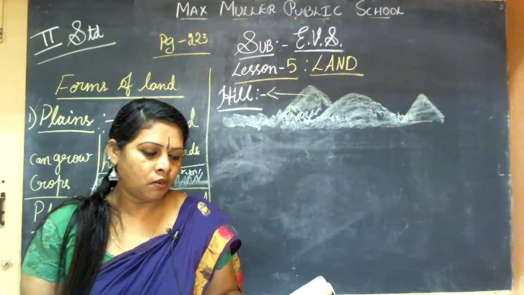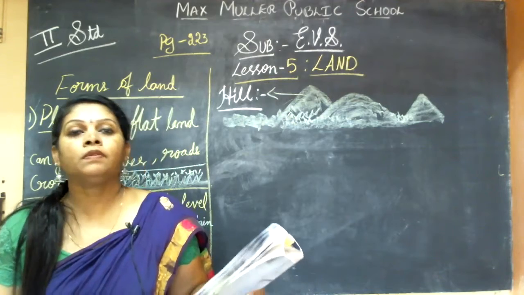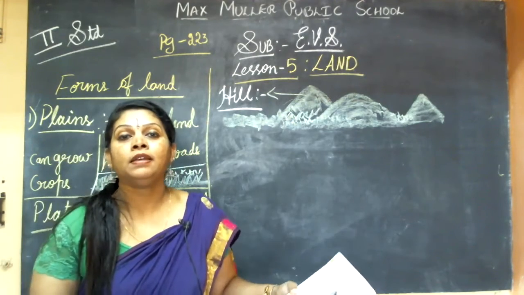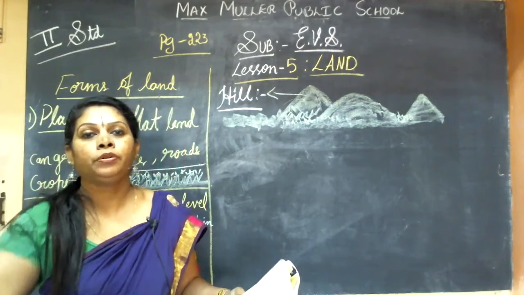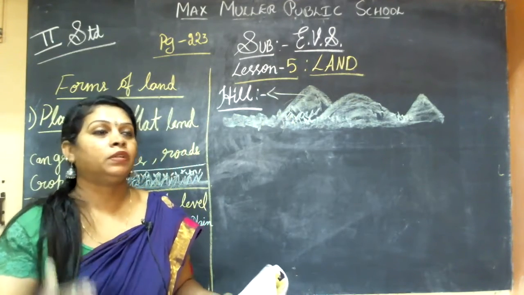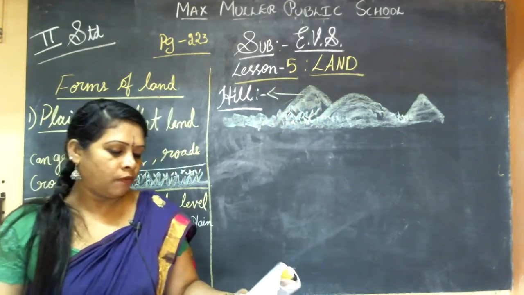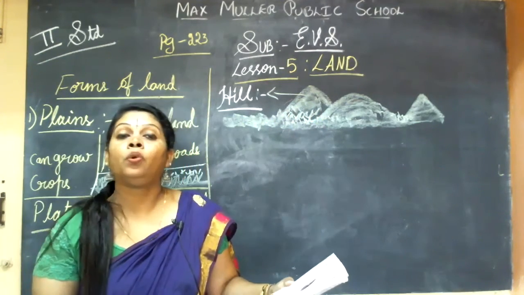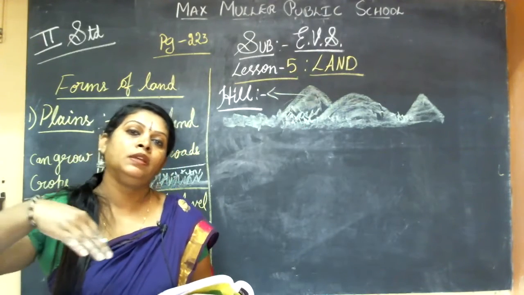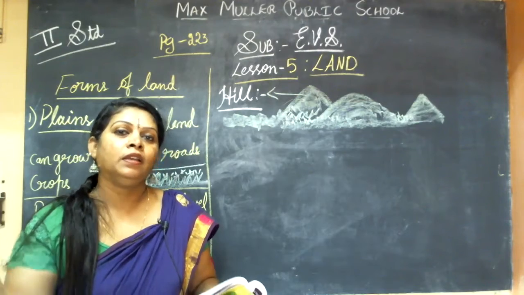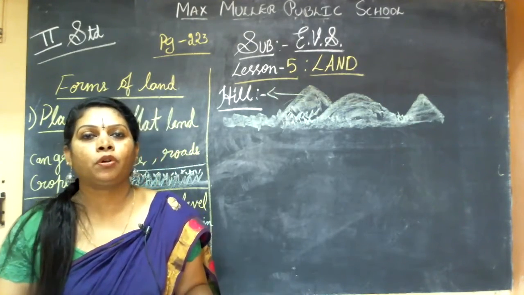Okay, children. Now, what are hills? These are highlands, where some part of the land suddenly rises up and comes down, up and down. Going to the peak, it will be like a mountain kind, and this is what hills are. It is cold in a hill and it is difficult to grow crops, because it is slanting. When you pour water, it won't stand; it flows down. So crops can only be grown on flat level lands.